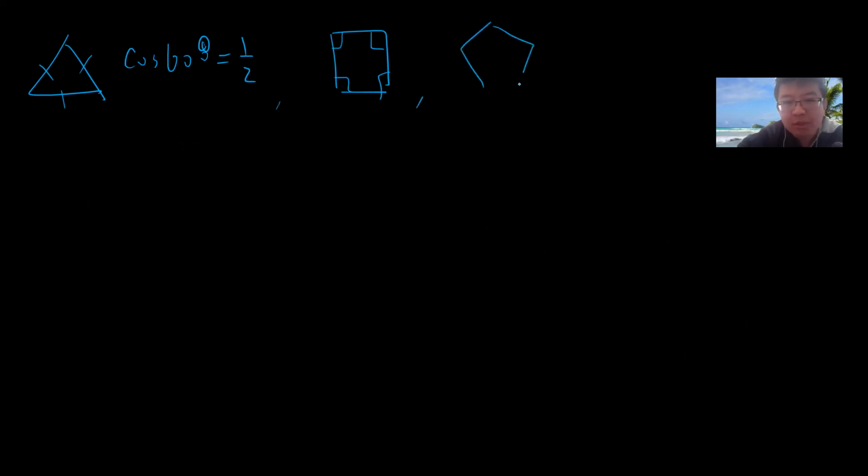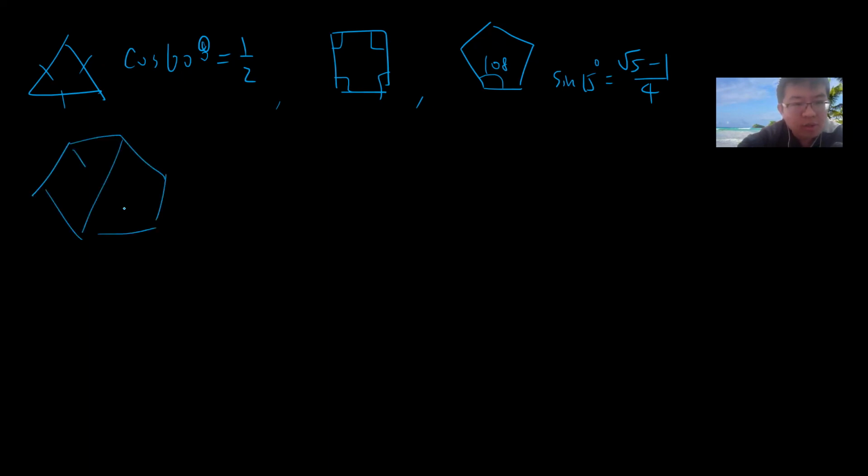We know that the pentagon is constructible because cosine of 72 degrees involves the square root of 5 divided by 4, so you can easily use this to construct it. And you can do the hexagon, which is formed by 6 equilateral triangles.